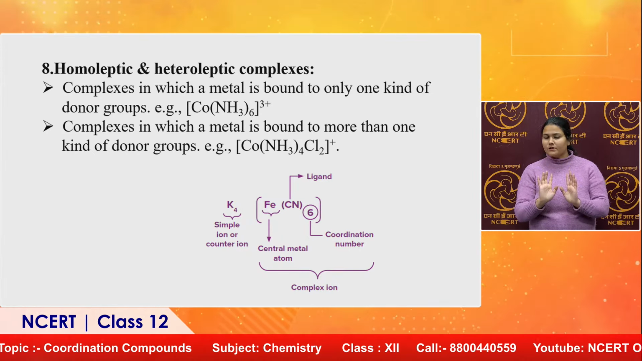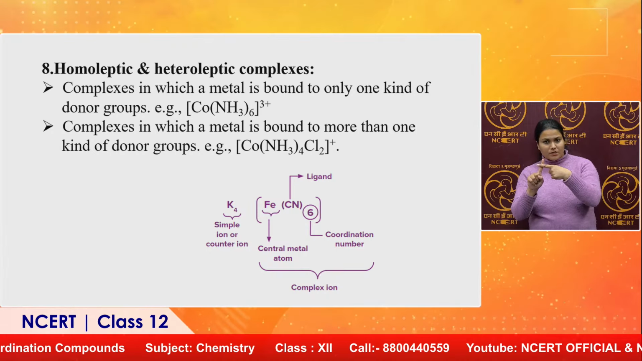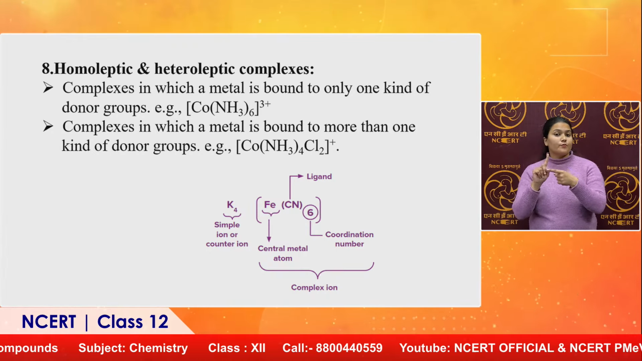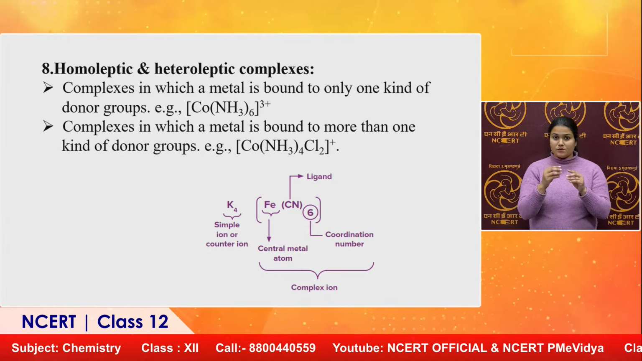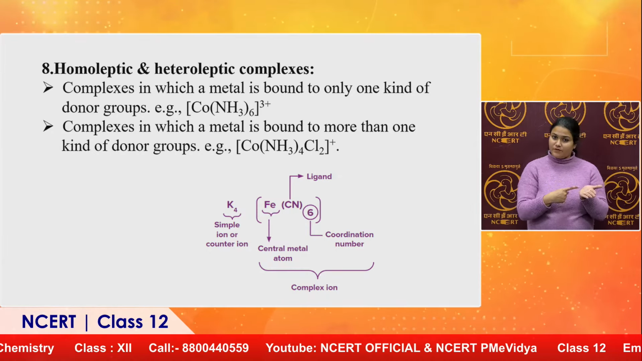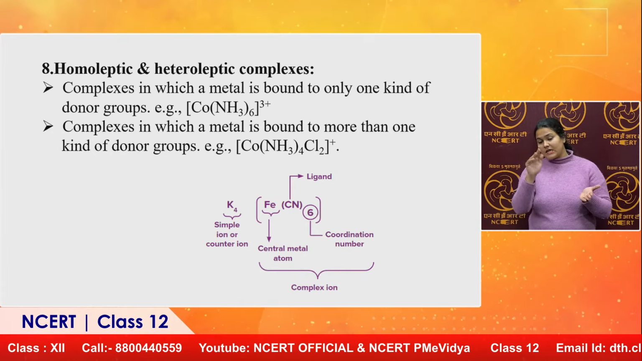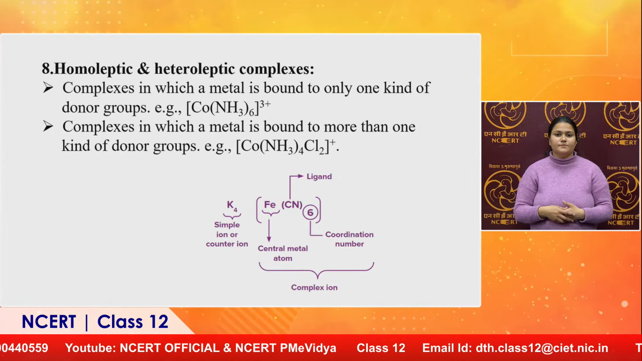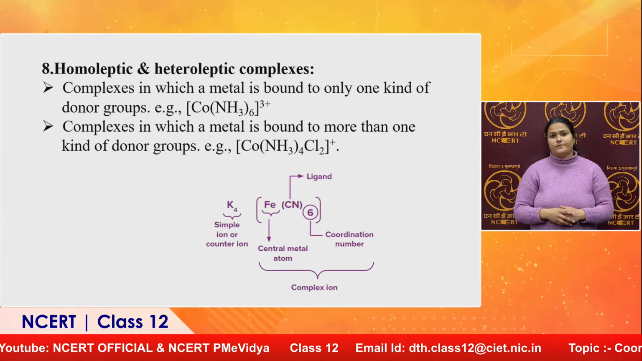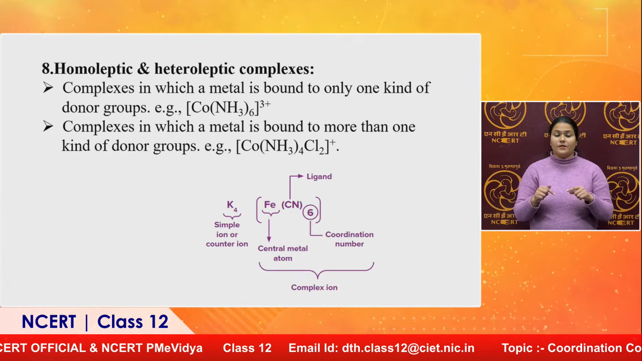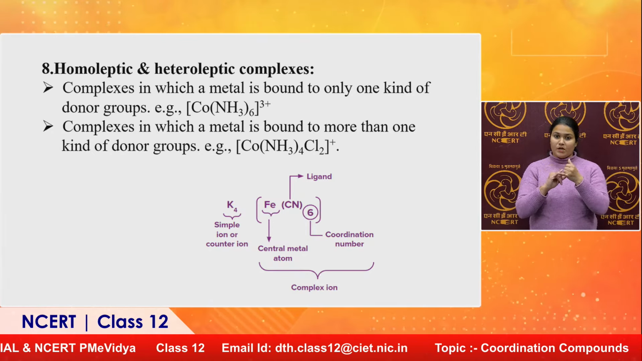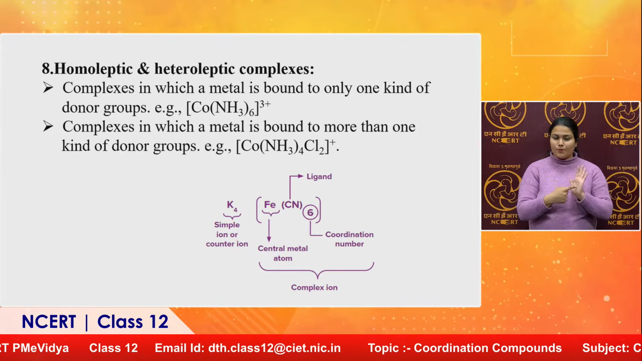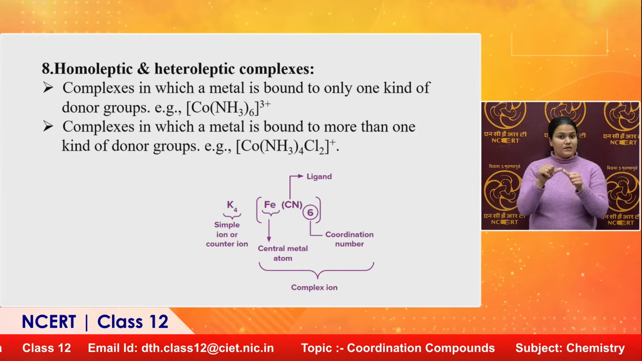If it is a positive species like potassium metal, it will be written on the left hand side, and if a negative ion is coming as the counter ion, that is generally written on the right hand side. So, here potassium is the simple ion or counter ion, iron is the central metal atom, and CN is the ligand.